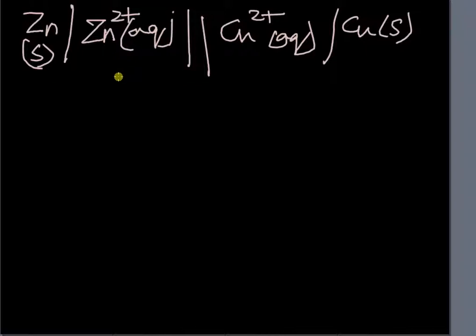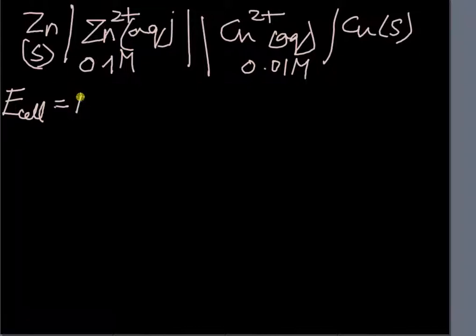But when the concentrations are different from 1 molar, let us see how we will get the E cell value. This E cell will be different from E naught cell when the concentration of the solution is different. For example, let the zinc ion concentration be 0.1 molar, and for copper let it be 0.01 molar. E cell is E cathode minus E anode. None of the values are standard values here.